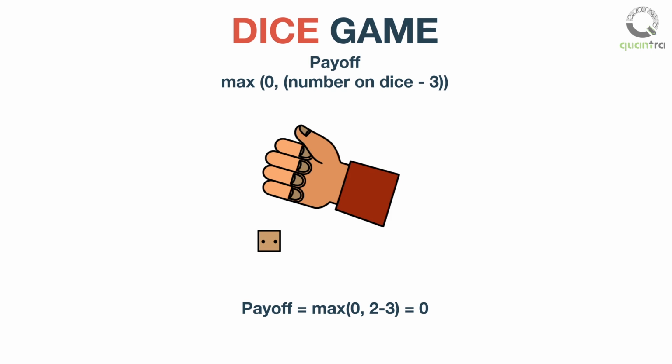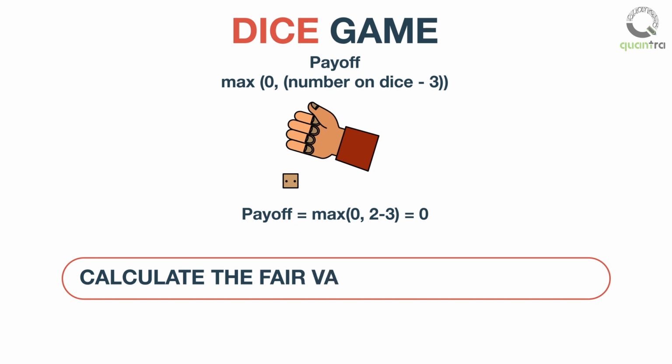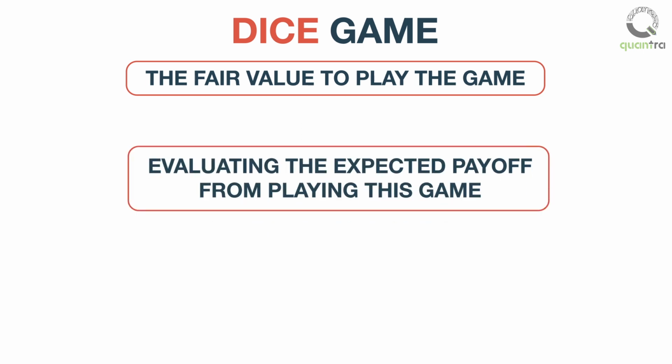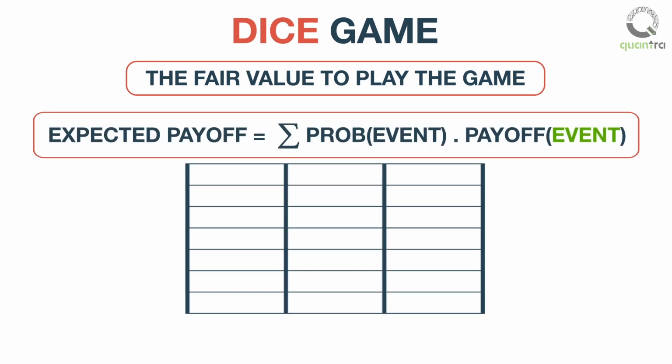Now that you have understood the game and the potential to earn money playing this game, let us understand how to calculate the fair value of a ticket to play this game. We will arrive at a fair price by evaluating the expected payoff from playing this game. The expected payoff will be calculated by summing up the product of the probability of an event and the payoff of the event. The probability of any number from 1 to 6 appearing on the dice is the same and is equal to 1 divided by 6.